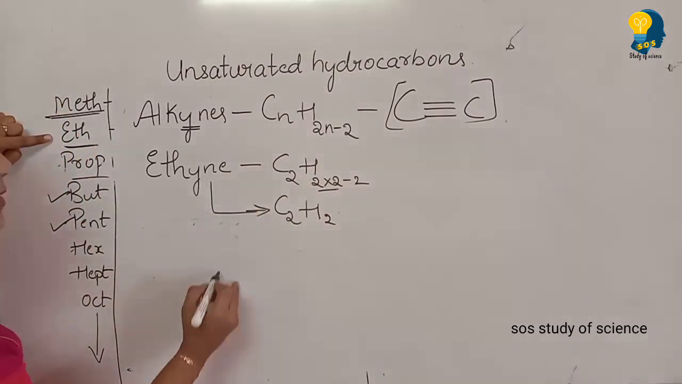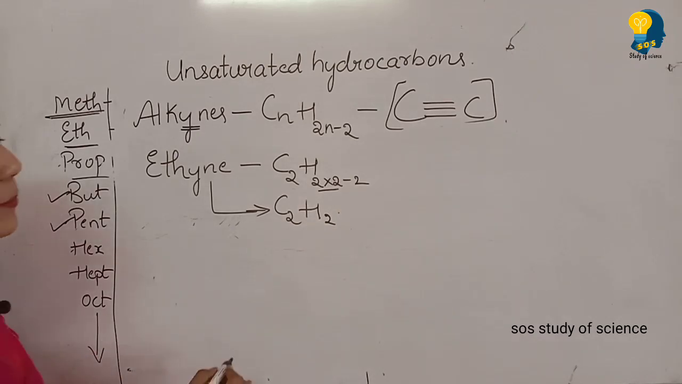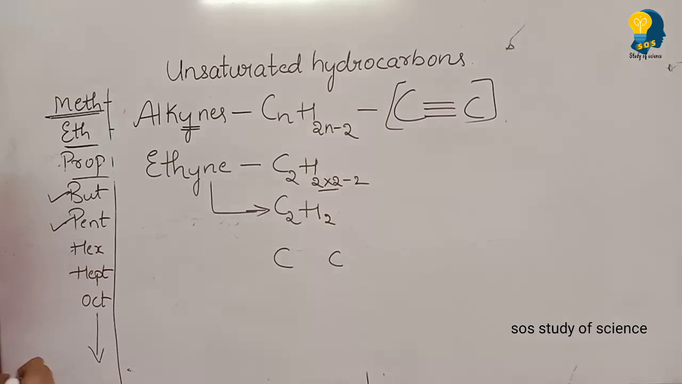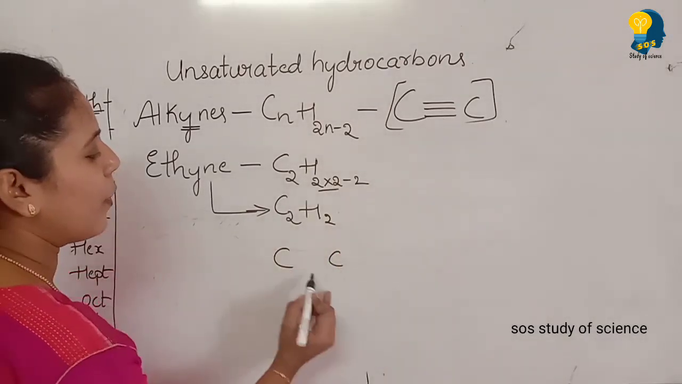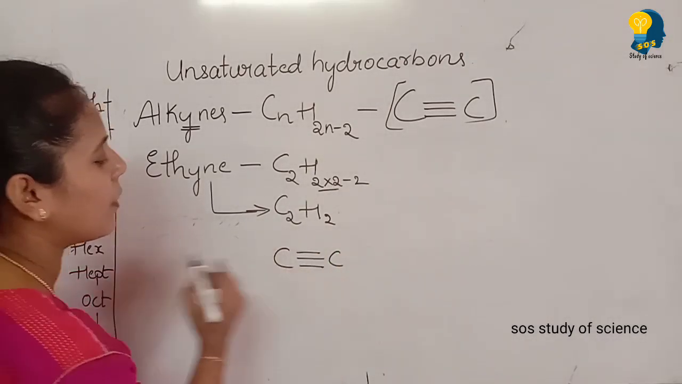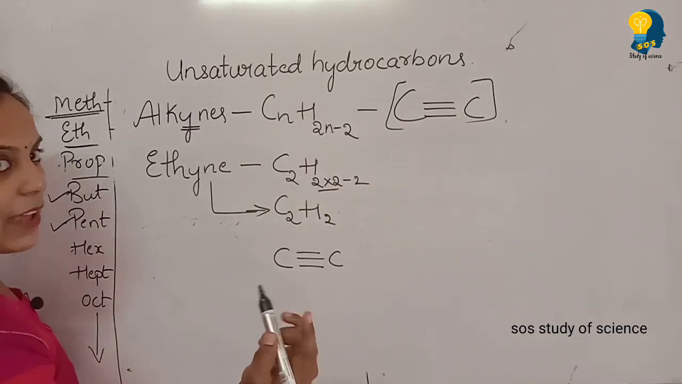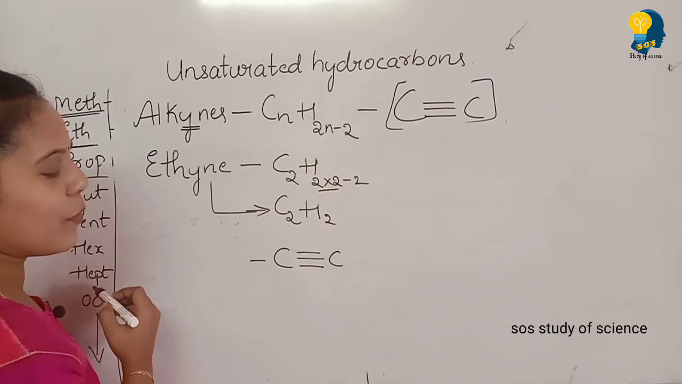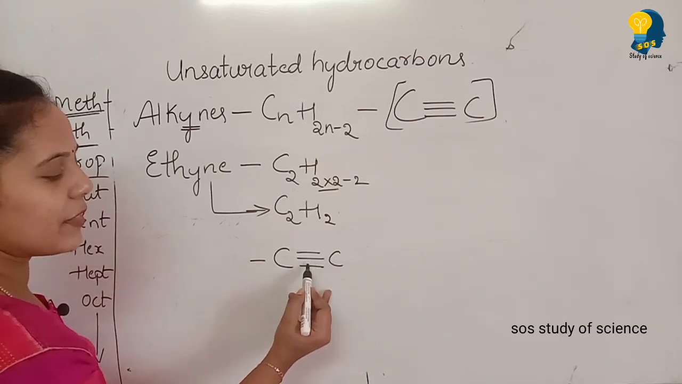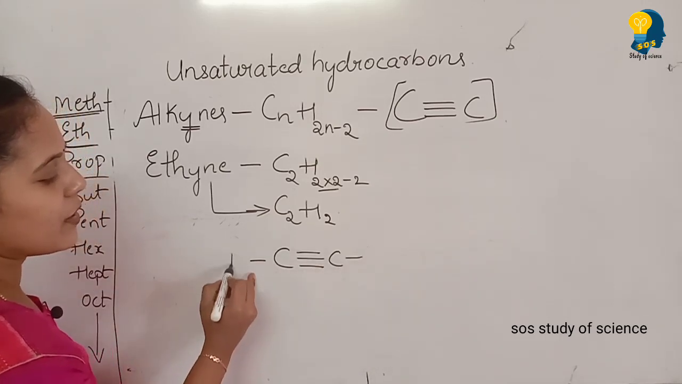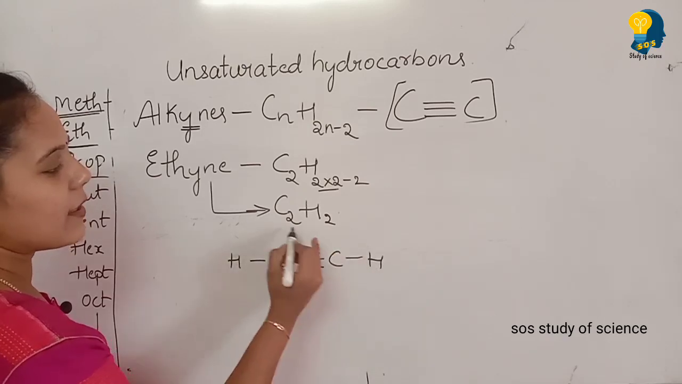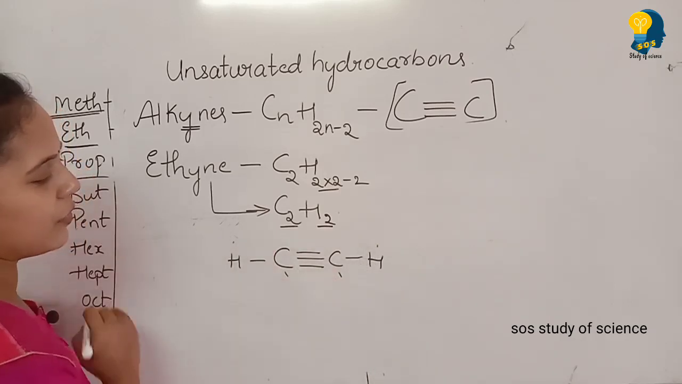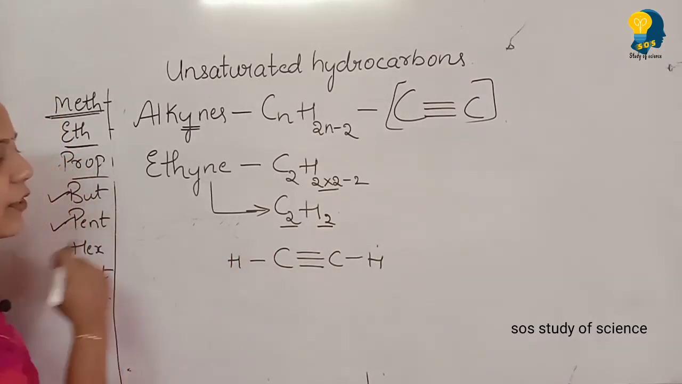Now it's time to write the structural formula. Please remember you're writing for ethyne. So C2, 1 and 2 carbon atoms. So you have to write a triple bond. It is alkyne, triple bond. Each carbon will have 4 bonds. This carbon is completed with 3 bonds, left over 1 bond. And this carbon also is completed with 3 bonds, left over 1 bond. So you can observe C2H2, 2 carbon and 2 hydrogen. Clear now? So this is the structural formula.